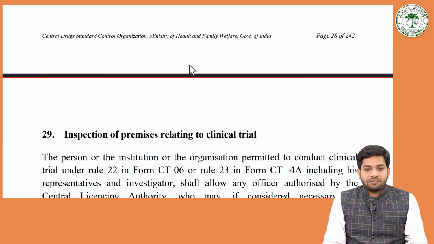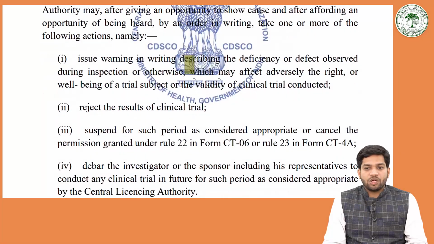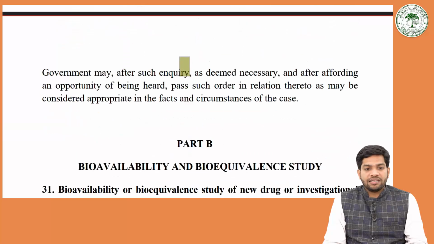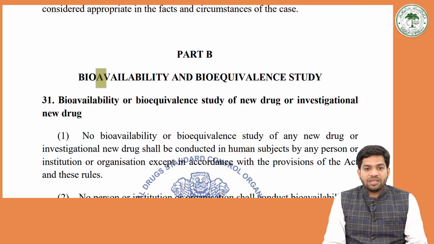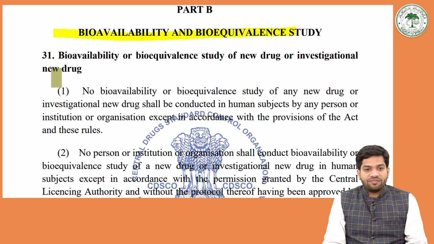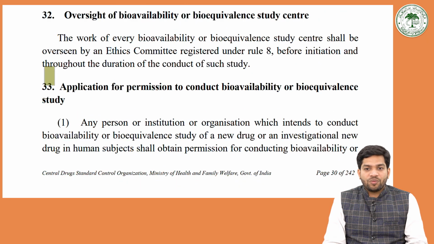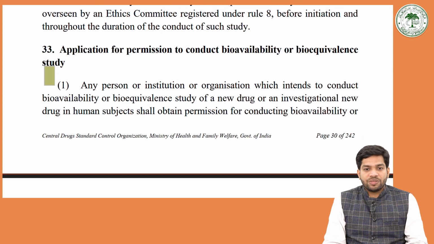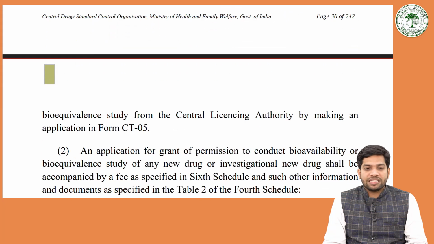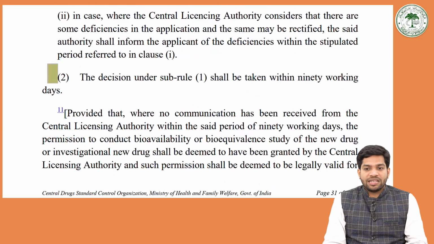Further, the inspection of premises relating to the clinical trial, suspension and cancellation of permission to conduct the clinical trial. Then Part B deals with the bioavailability and bioequivalence study of a new drug or investigational new drug. So oversight of the bioavailability or bioequivalence study centre, application for permission to conduct bioavailability and bioequivalence study, and grant of permission to conduct bioavailability and bioequivalence study.